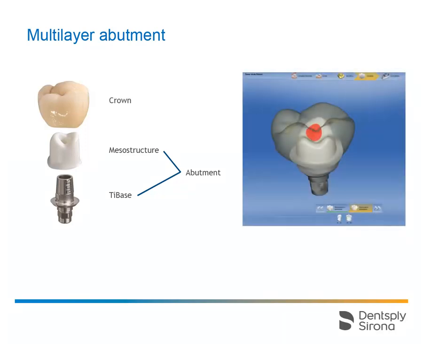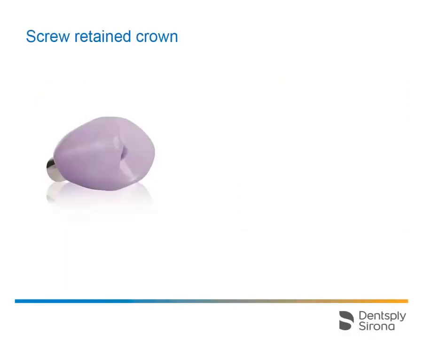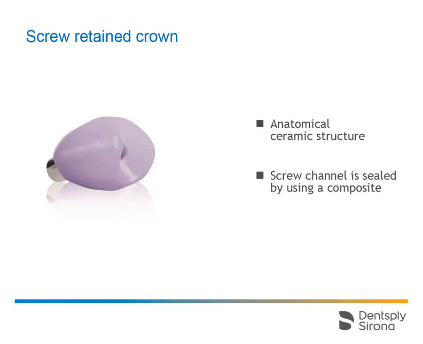The CEREC software allows you to edit both the mesostructure as well as the crown in parallel in just a few steps. With the screw-retained crown, the ceramic structure is designed anatomically, glued extraorally, and then screwed in intraorally. Finally, the screw channel is sealed by using a composite.